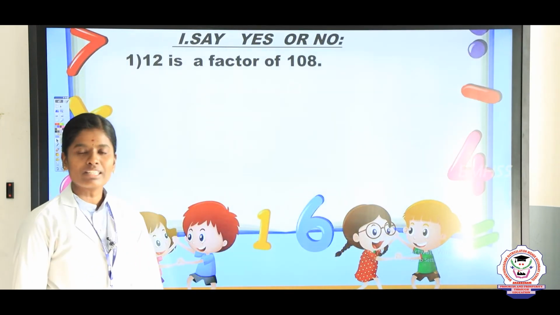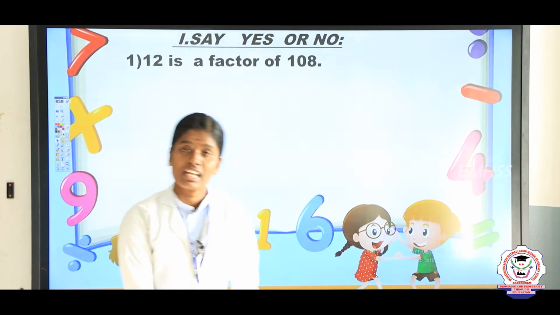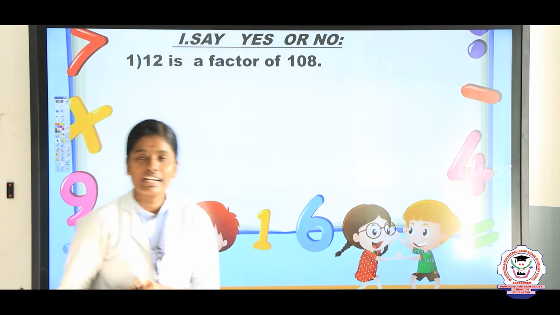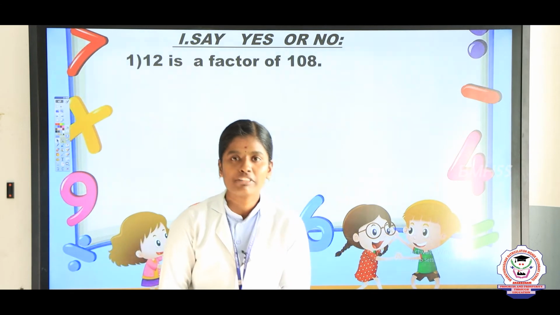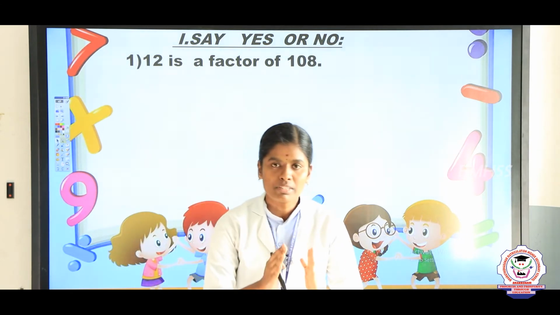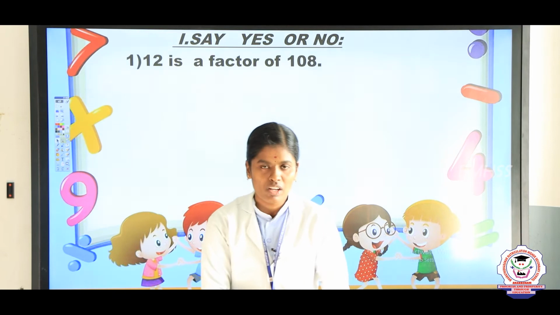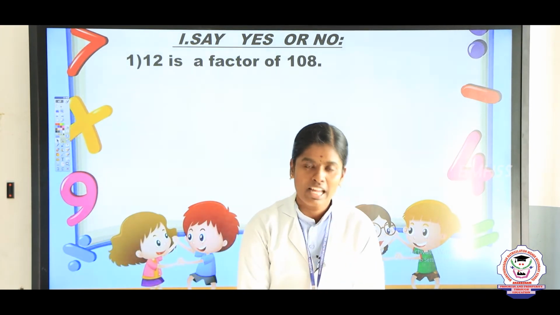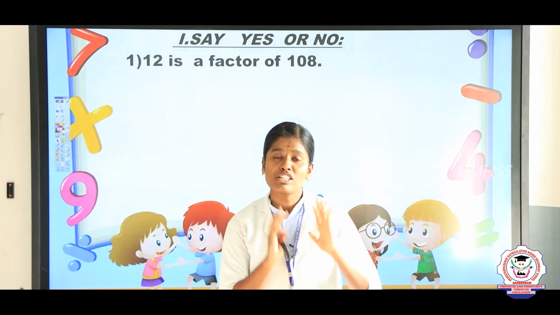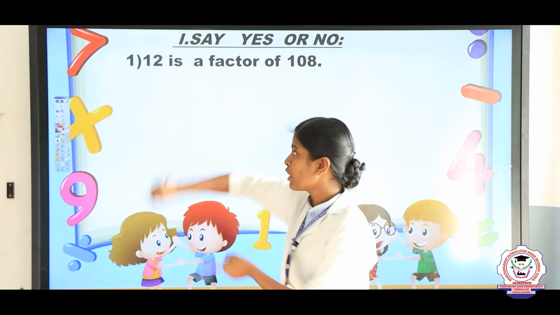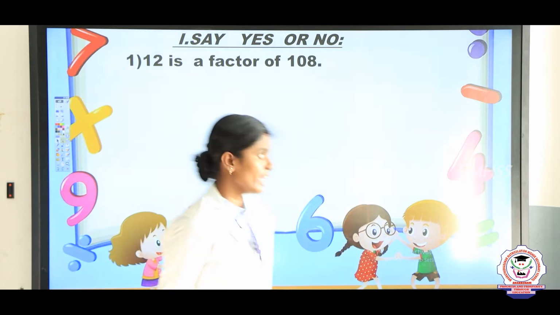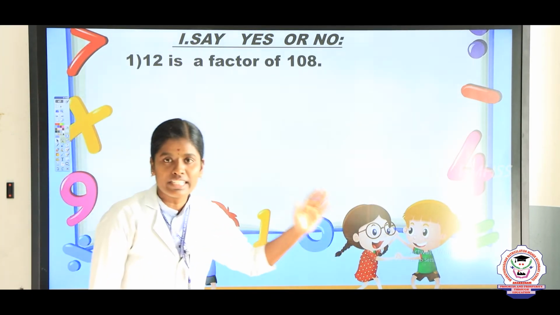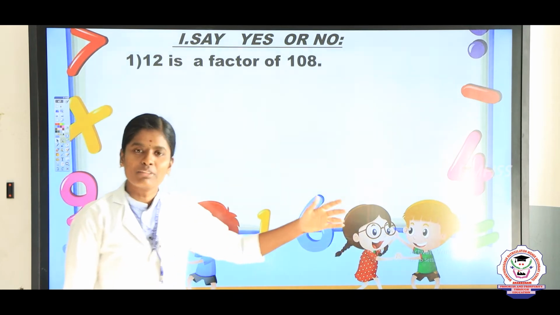So our first topic is say yes or no. The first question: is 12 a factor of 108? This type of question, first we are going to do the division. In this division, if you get remainder 0, that means yes, and if the remainder is non-zero, that means no. The first step is to do the division. Take 108 divided by 12. Here 108 is called the dividend and 12 is called the divisor.